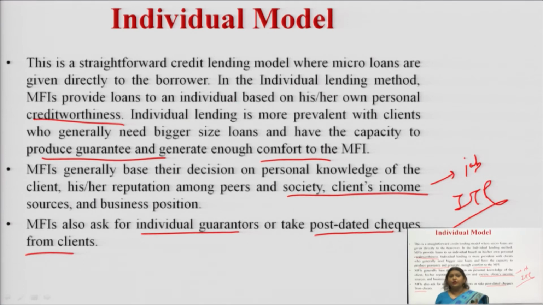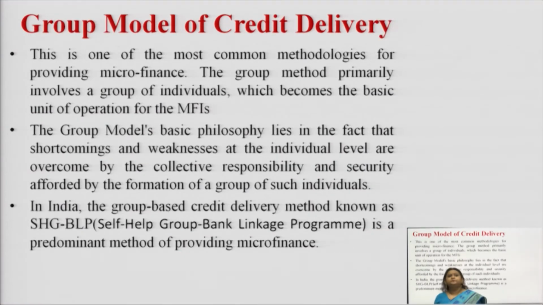So again, now that I have covered the individual model, we will move on to the group model. This model is followed when it was seen that there were a lot of defaults, fine. When there were a lot of defaults in the banking and microfinance institutions, it was seen how this default is to be removed. Can an individual repay the loan? They don't have collaterals. These people have lesser guarantee. So what should we do?